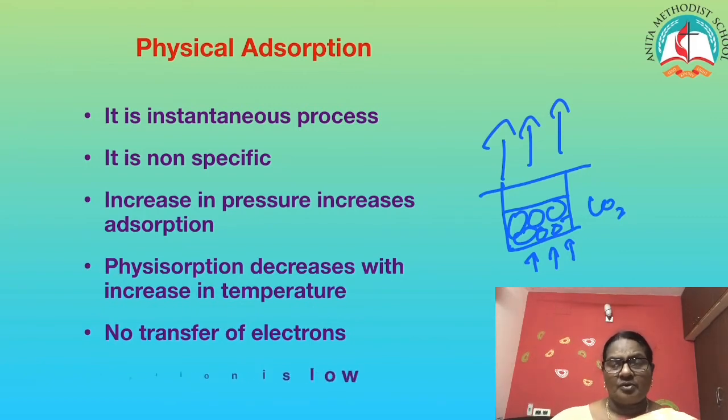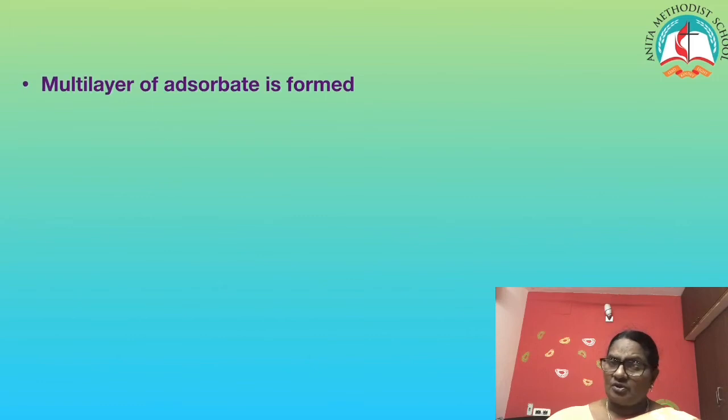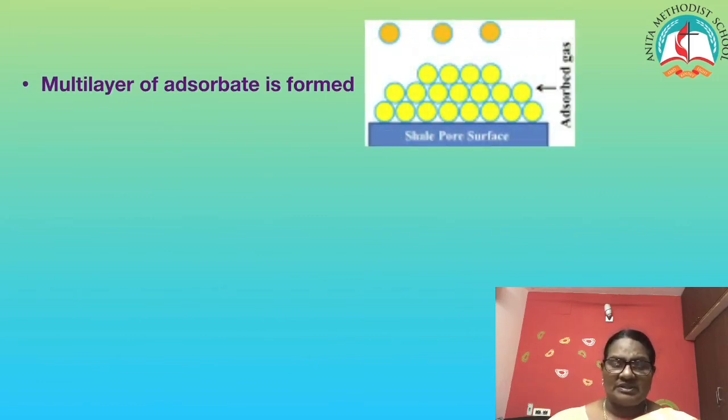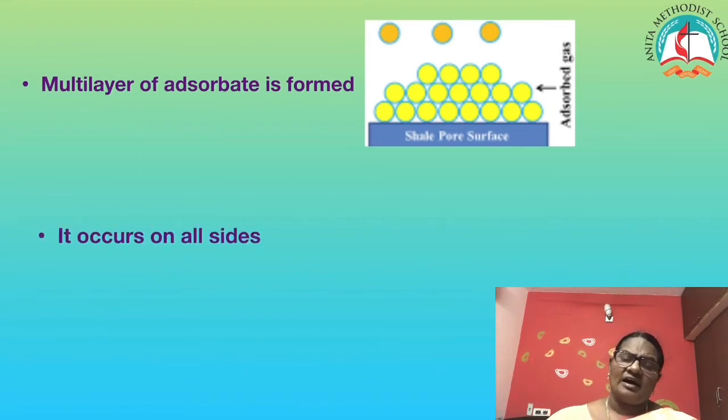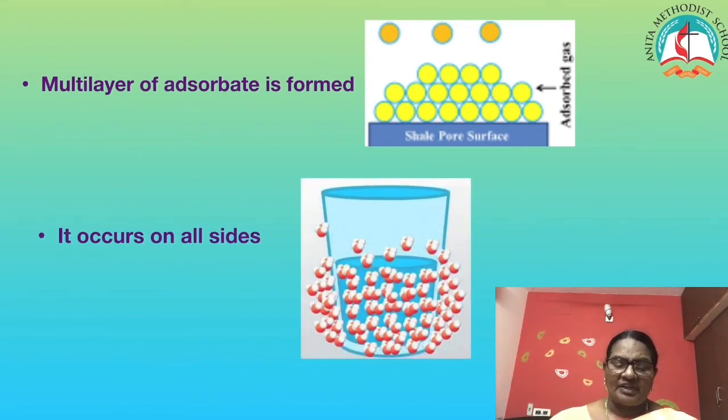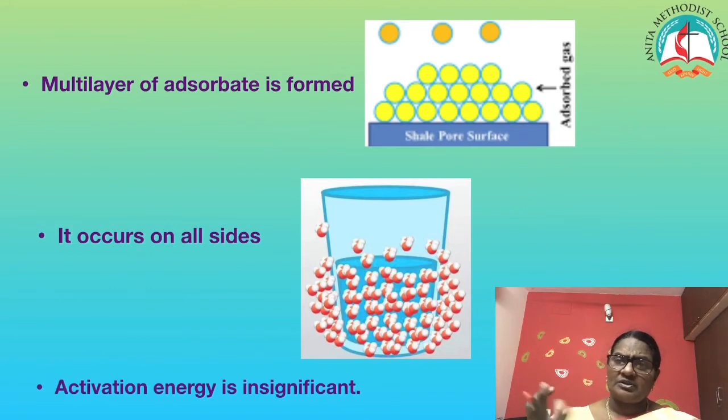Here no bonds are formed, therefore no transfer of electrons takes place. And the heat of adsorption is less. Previously we saw only a monolayer of adsorbate is stuck. Here it is multilayer, it's an instantaneous process. Many layers of the adsorbate are easily adsorbed. It occurs on all sides. It doesn't act only at the active centers or very few. Everywhere around the adsorbent it can stick.